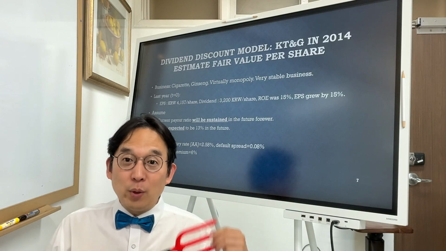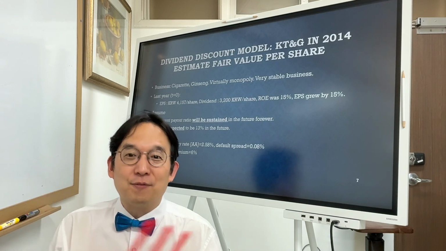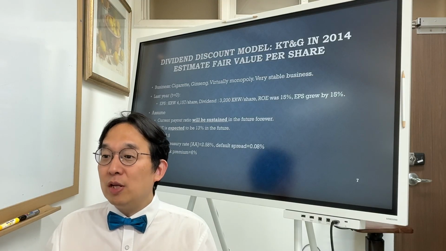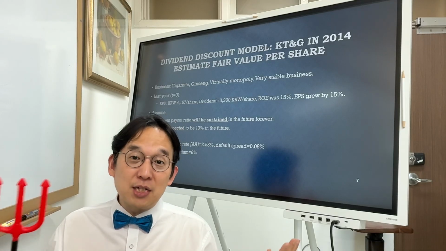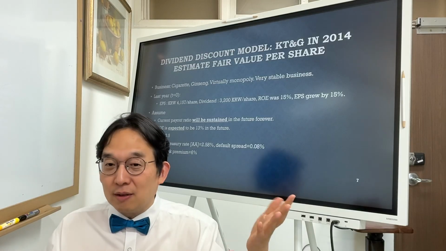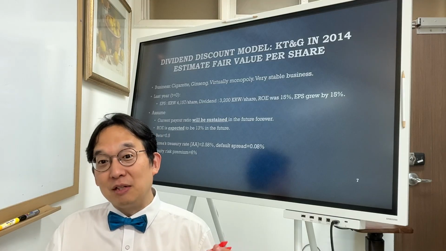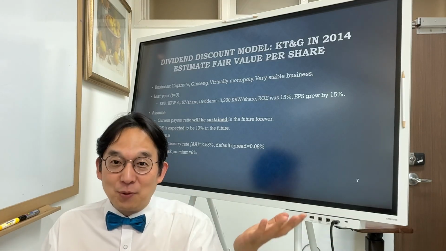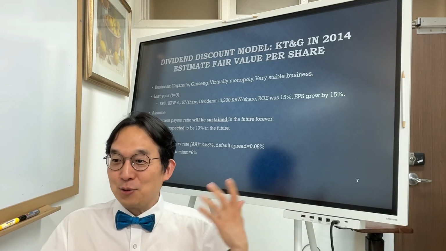And then going into the future, we need some assumptions, okay? History is history, future is future. But let's see. Current payout ratio will be sustained in the future forever. Why? Because it's already a stable business, okay? KT&G, right? People keep on smoking, and then once they ruin their health, they eat ginseng to live long, and then 병 주고 약 주고, it's like a bad thing for your health as well as good thing for your health as well. So stable business, let's assume that.